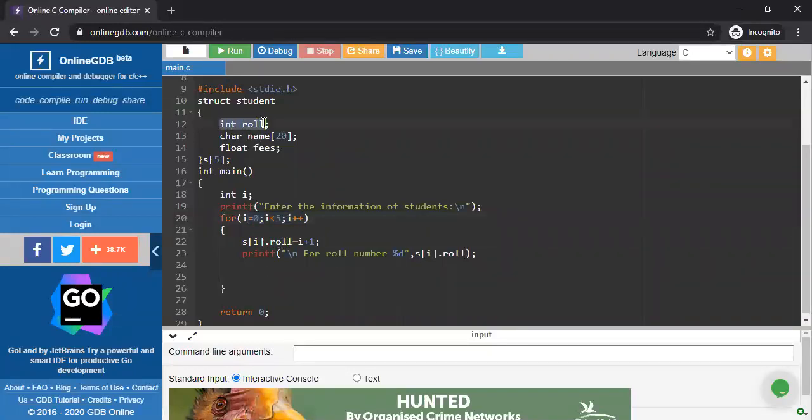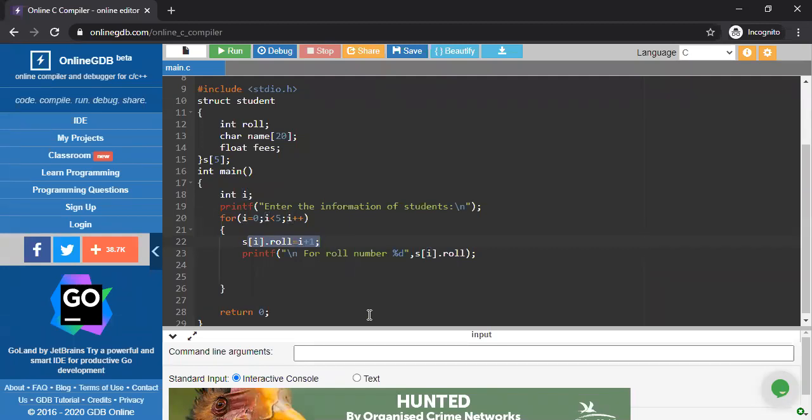Roll is this structure member. So basically I am assigning the value to the structure member. I am passing the value to the structure member using the dot operator. So s[i], why s[i]? Because I'm going to store this roll in between the zeroth position, first position, and so on of your array, and the roll number is i+1. So in this line, I'm going to insert the roll numbers one by one.